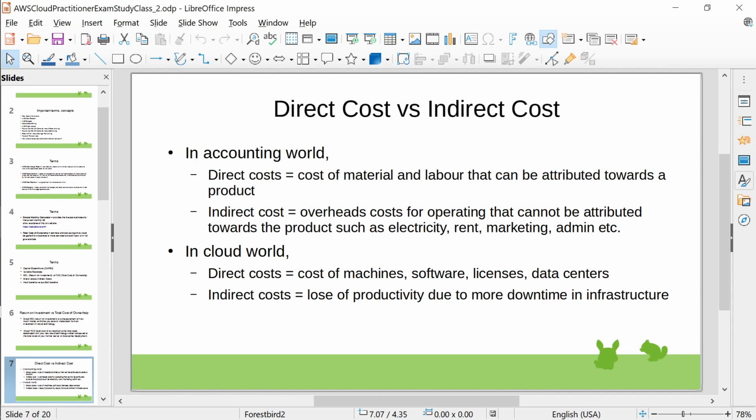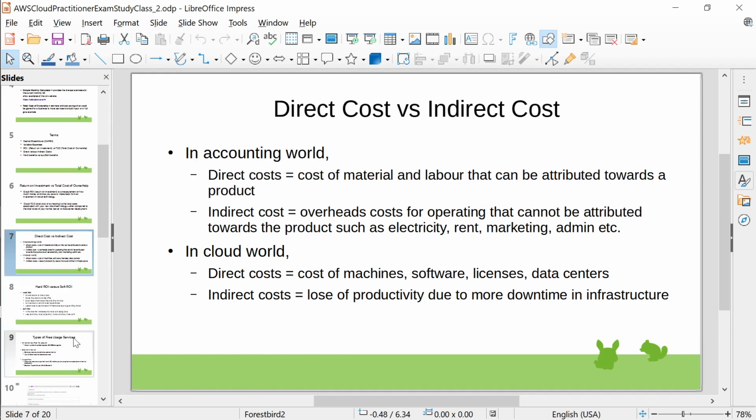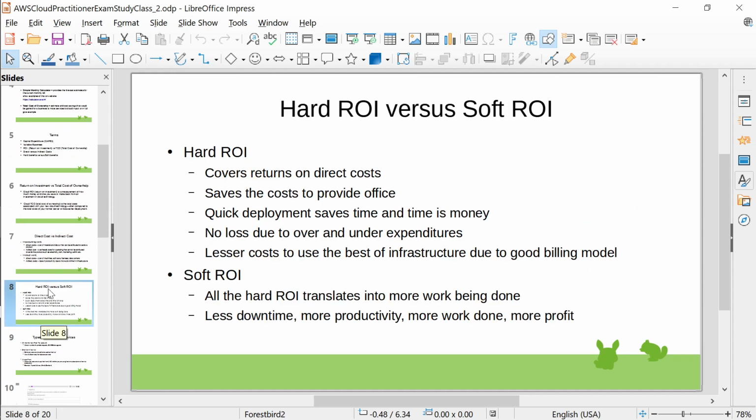You can calculate machine cost. Okay, I'm paying as you go, or paying for a reserved instance $10 every month, something like that. So I hope you understood direct cost versus indirect cost.